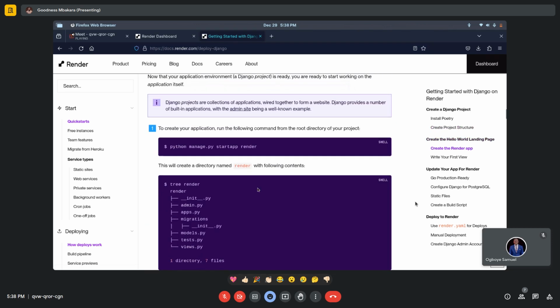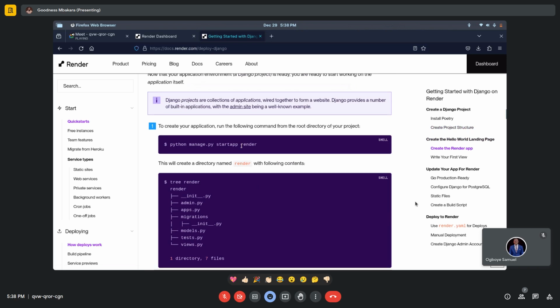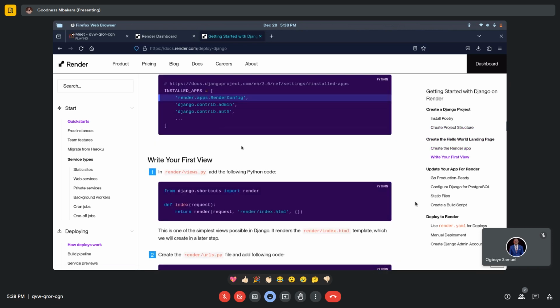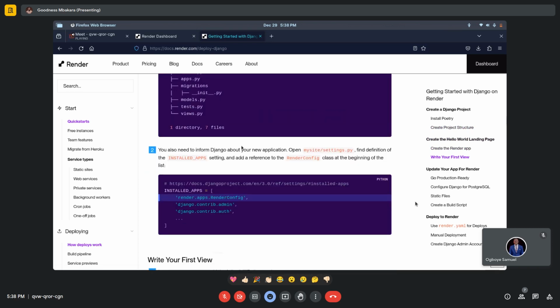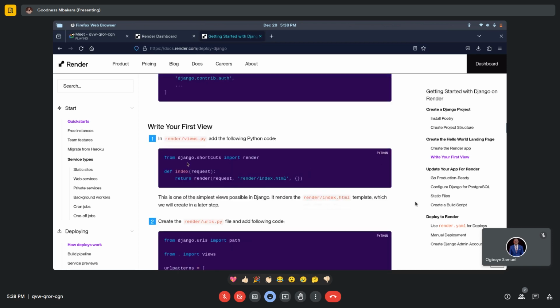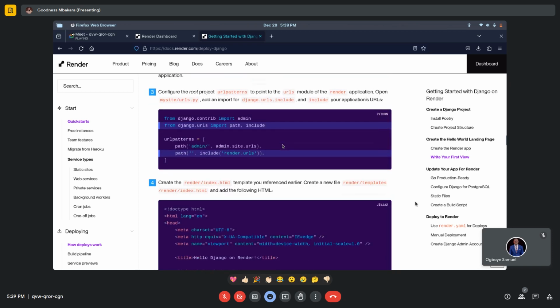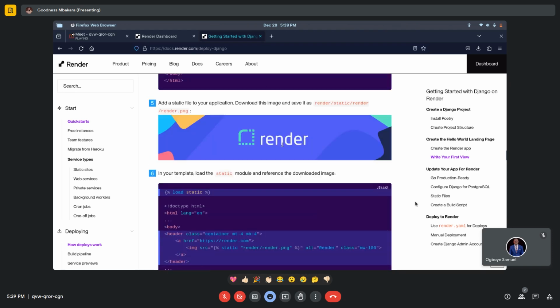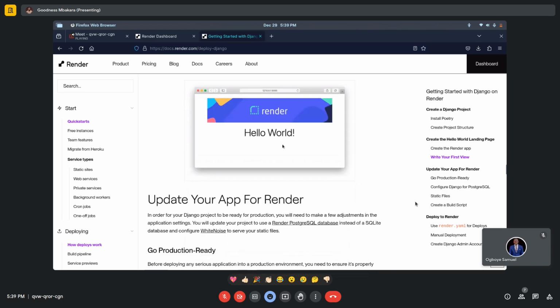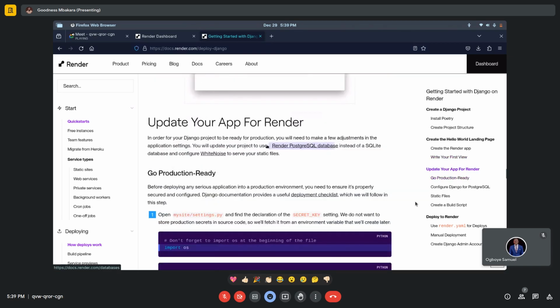Then you create things. We didn't create any application, so this does not apply to us. We wrote our first view, of course. Now this is the part where we update our app for Render.